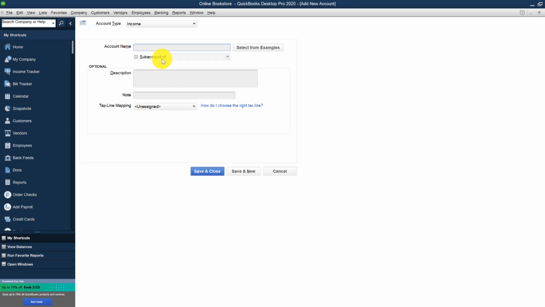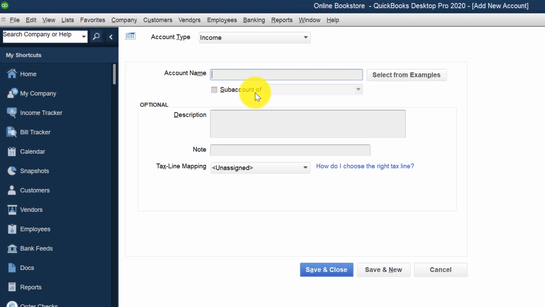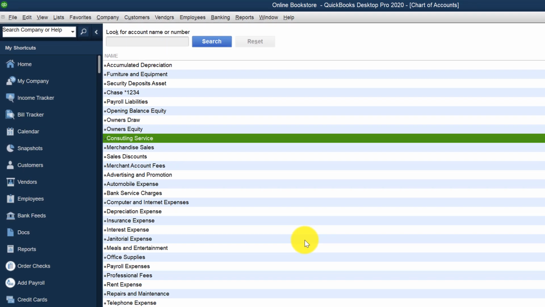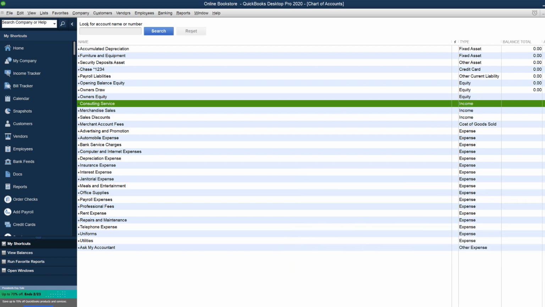For example, this is a bookstore, an online e-commerce bookstore QuickBooks file. And one of the services that you will be offering to the client to get additional income might be a consulting service. So you need to type consulting service and then click Save and Close. And you see that QuickBooks added consulting service as the new income account.